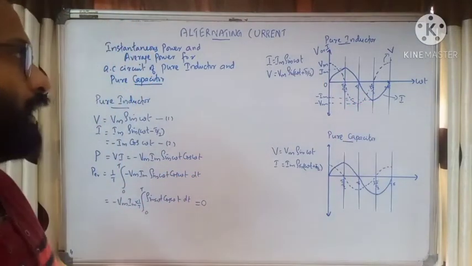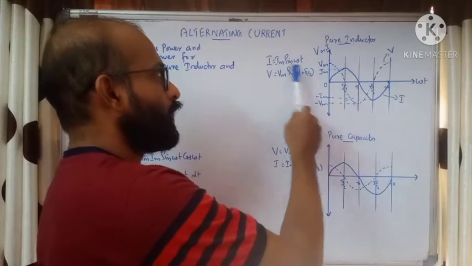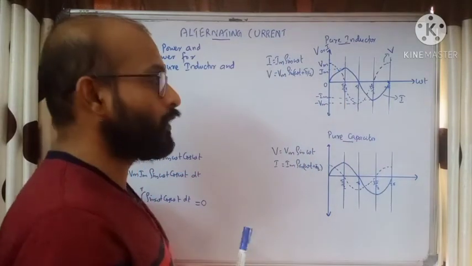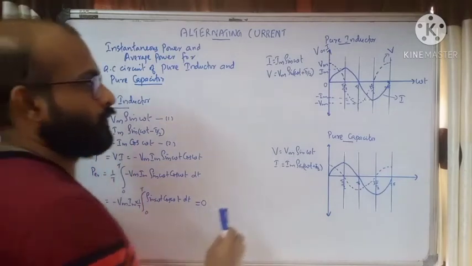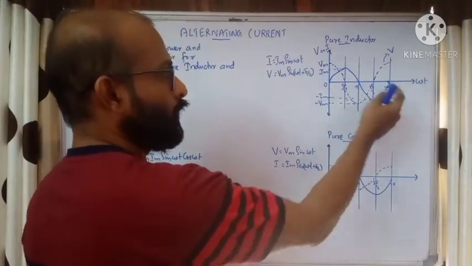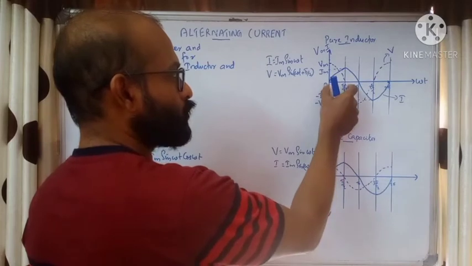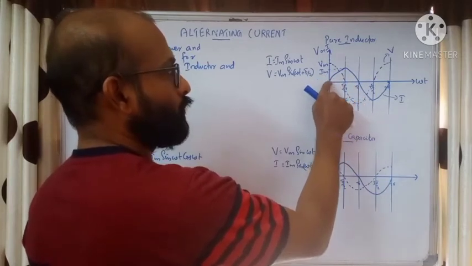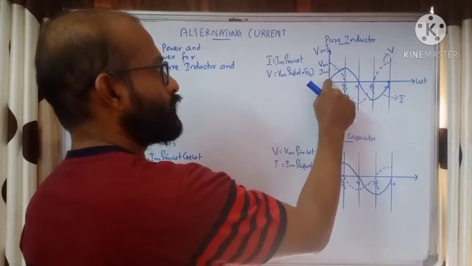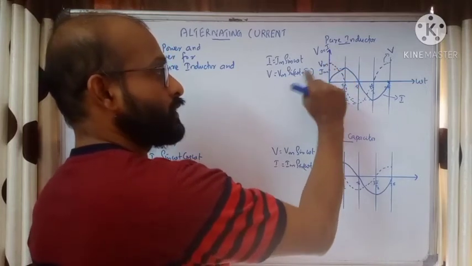Okay, so we have the variation of voltage and current according to these two equations. Now we need to find the power. Power means the product of voltage and current. Here we can see that for omega t from 0 to pi by 2, the current is 0, but voltage is maximum. When you multiply 0 into a maximum value, it will be 0.